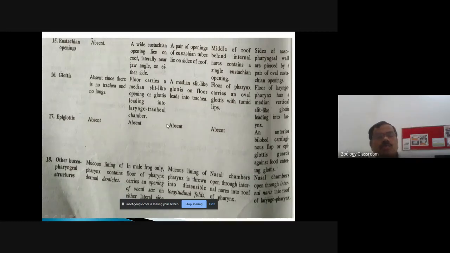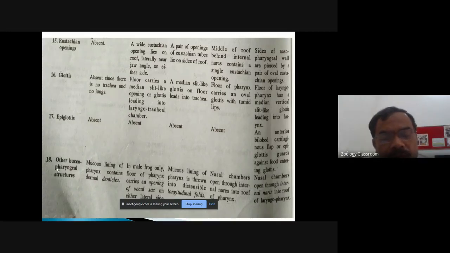If you see the account of the epiglottis, it is absent in the scoliodon, in the frog, in the uromastyx, and in the pigeon. But in rabbit, the epiglottis is the anterior bilobed cartilaginous flap, which guards against the entry of food into the glottis, that is into the respiratory tract.